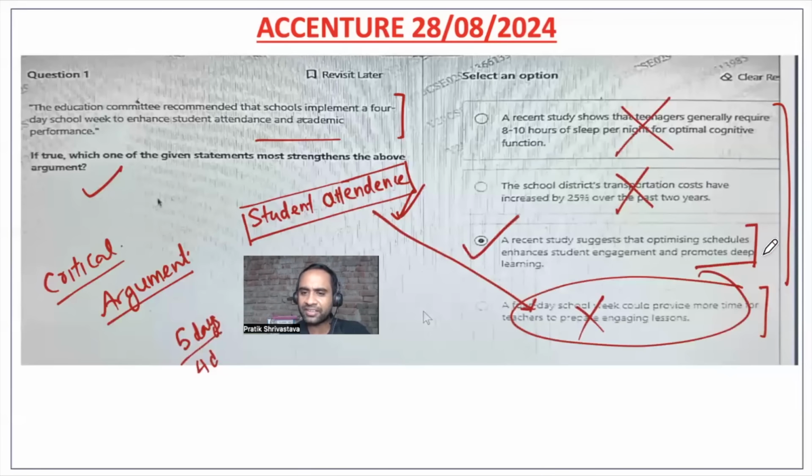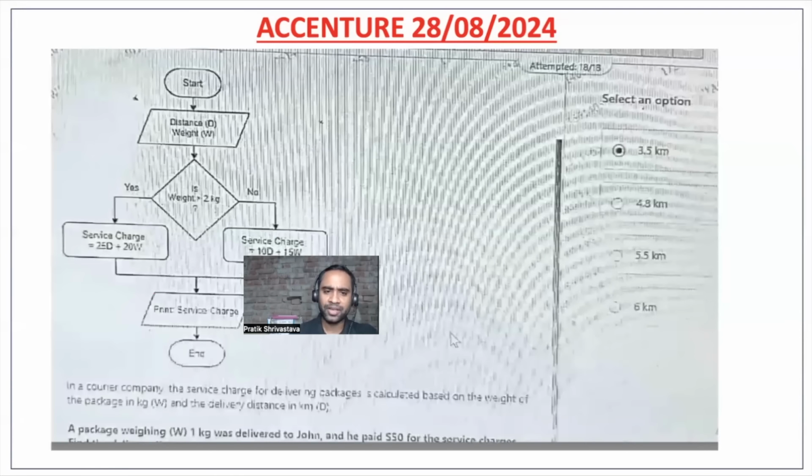So a recent study suggests that optimizing schedule, that means when you are making it from 5 to 4 days or 6 to 4 days, that enhances student engagement, that means automatically student attendance will increase, and it also promotes deep learning, so students will be able to learn well, and then definitely academic performance will be better, right? Okay, next.